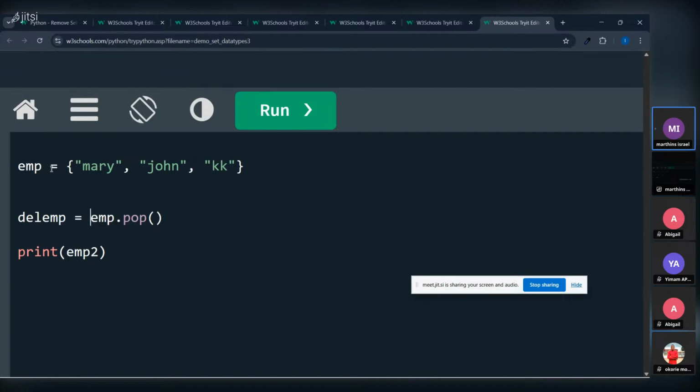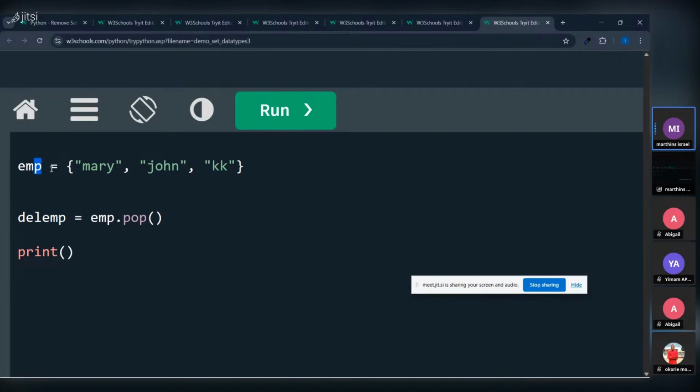This variable should carry this value, which is emp dot pop, and we know what this method is doing: wiping. Only God knows, we don't know what it will wipe. So now to print this, we have to call this variable, not the other variable.